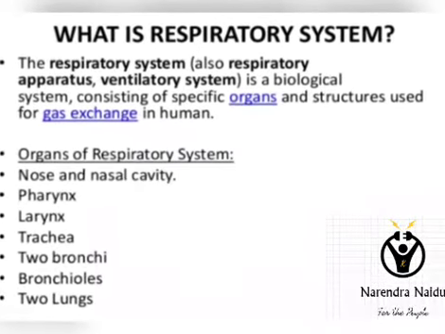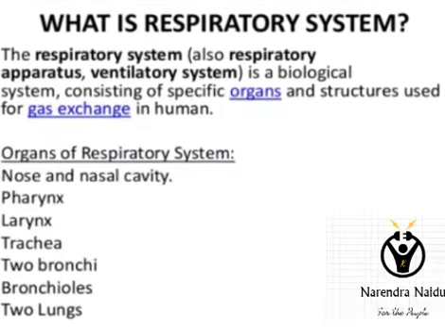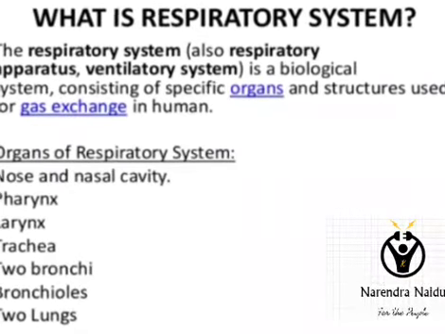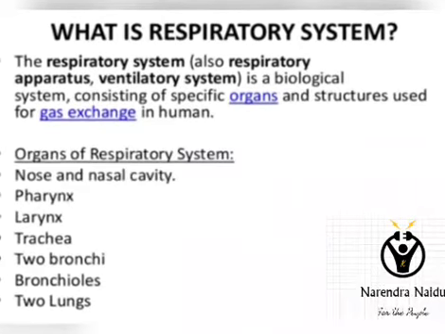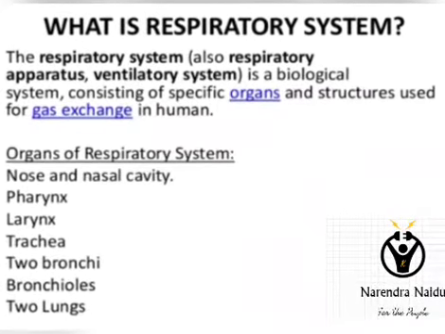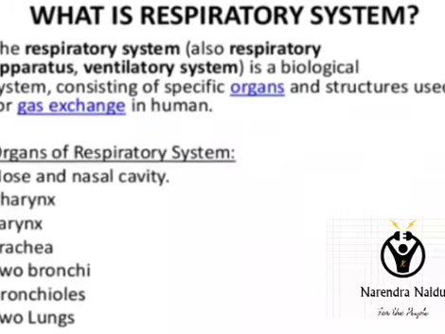Respiratory system. The respiratory system is a biological system which is mainly useful for the exchange of gases in human beings. The organs present are nose, pharynx, larynx, trachea, bronchi, bronchioles and lungs.